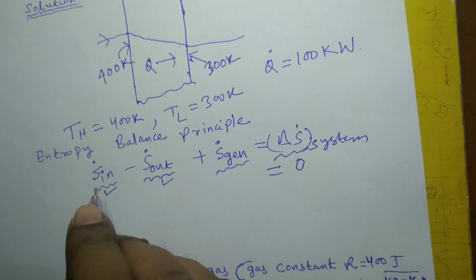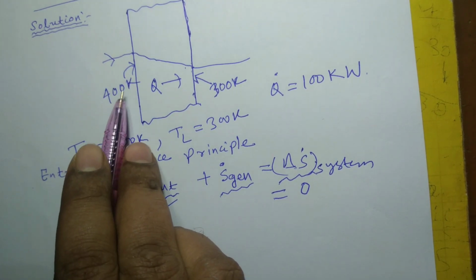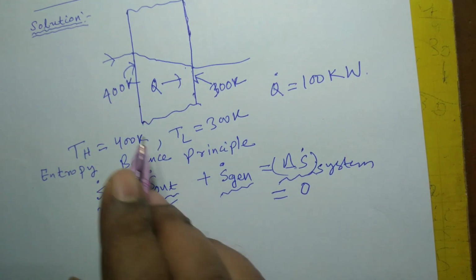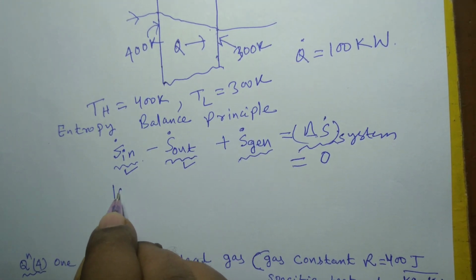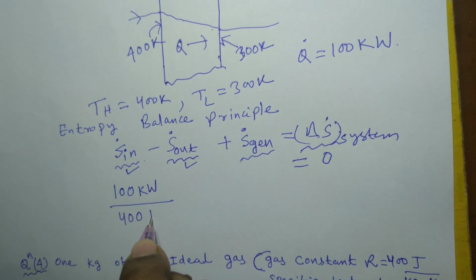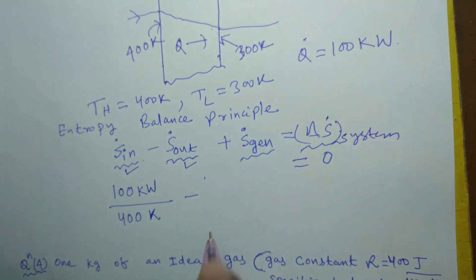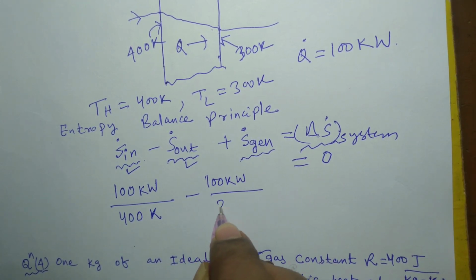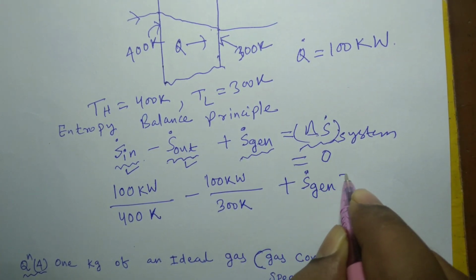So from this equation we can calculate the rate of entropy generation. S dot in will be, what is the entropy transfer into this wall? That is heat divided by the temperature at which the heat transfer takes place. Here the heat coming into the system is 100 kilowatt, divided by TH, which is 400 Kelvin, minus the same heat also flowing out of this wall, that is 100 kilowatt divided by 300 Kelvin, plus S gen is equal to 0.